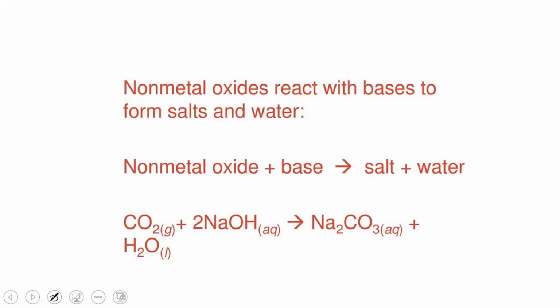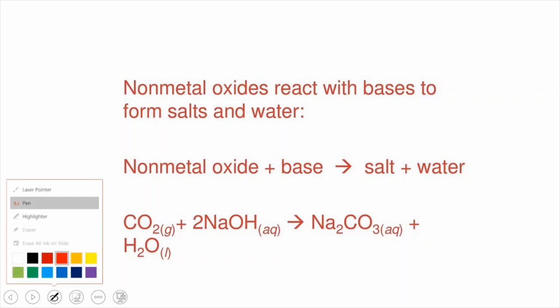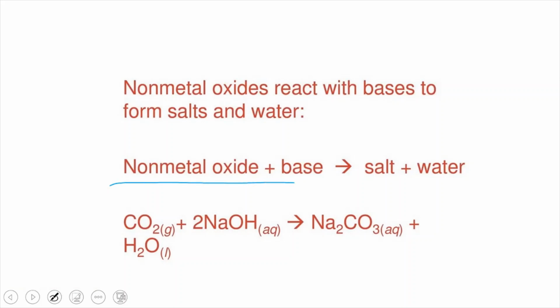So what will happen if non-metal oxides react with bases? This is the generalized equation: if non-metal oxides react with a base, they produce salt and water. Here I have given an equation: carbon dioxide reacts with sodium hydroxide.